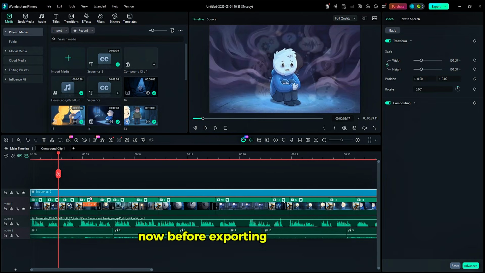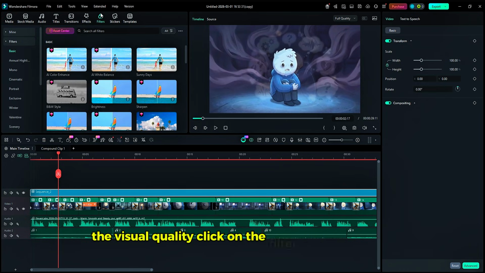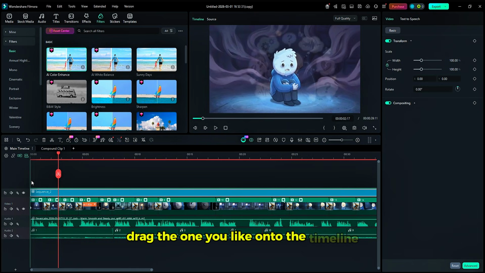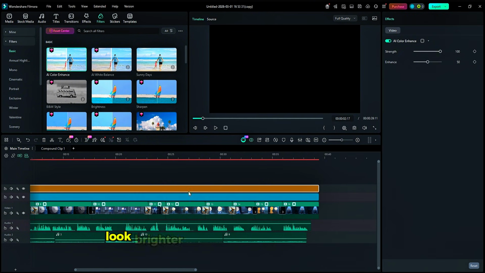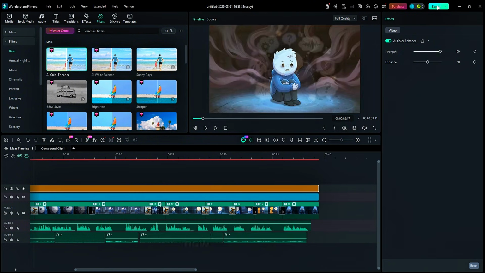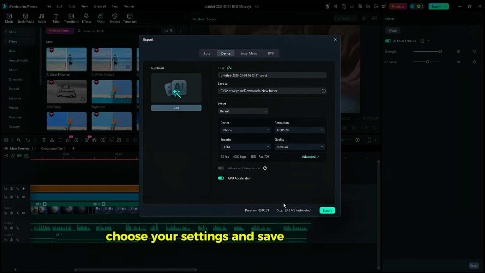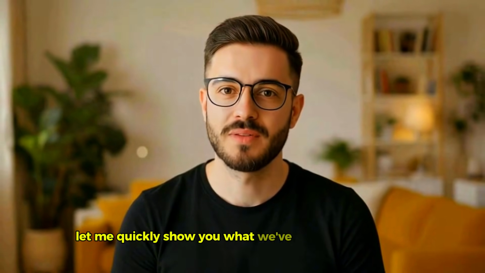Now before exporting, let's improve the visual quality. Click on the Filter tab and browse through the available filters. Drag the one you like onto the timeline. For this video, I use the AI Color Enhancer filter to make everything look brighter and more cinematic, and that's it. Now click on Export, choose your settings, and save your final video. Let me quickly show you what we've been able to create.